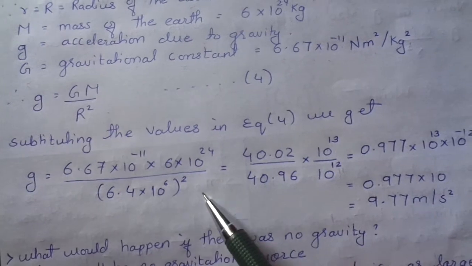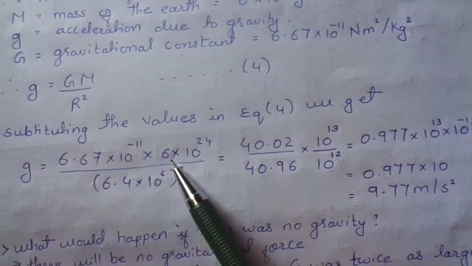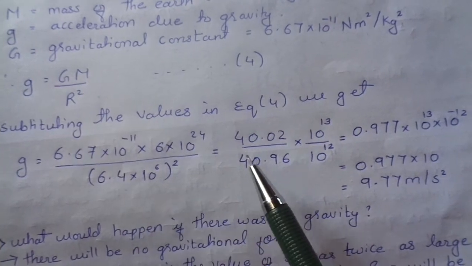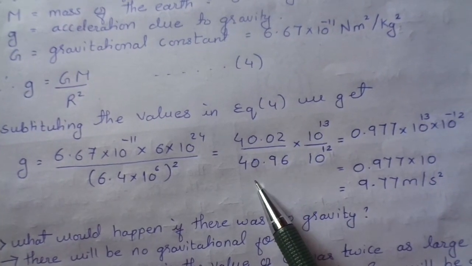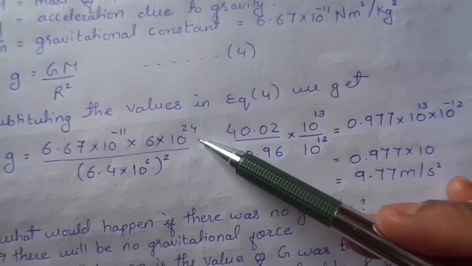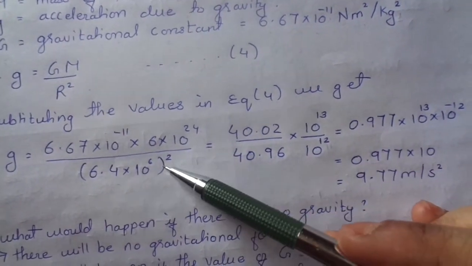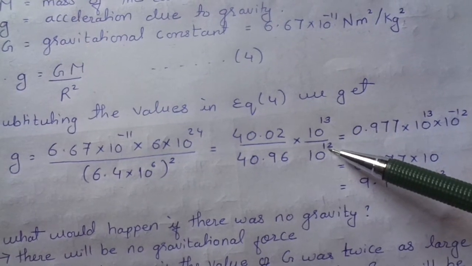Substituting all these values, multiplying this factor and squaring 6.4, we get 40.96. Now 24 minus 11 will be 13, and 6 square will be 12.